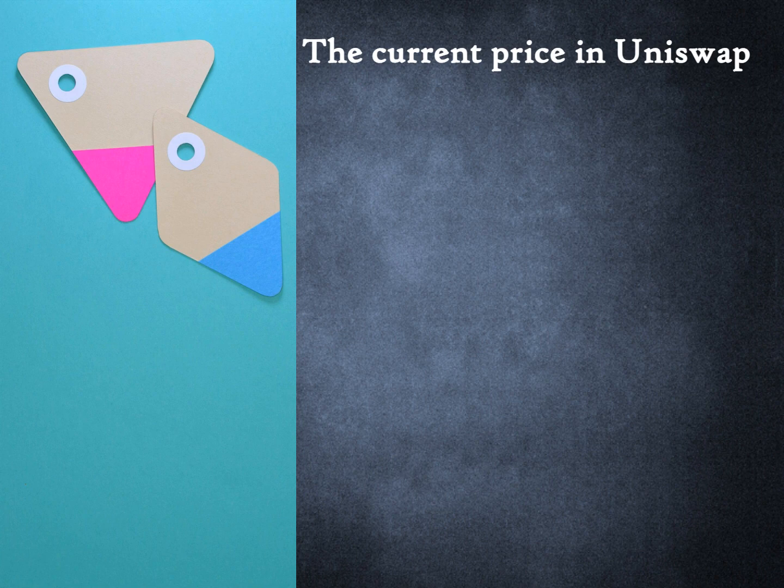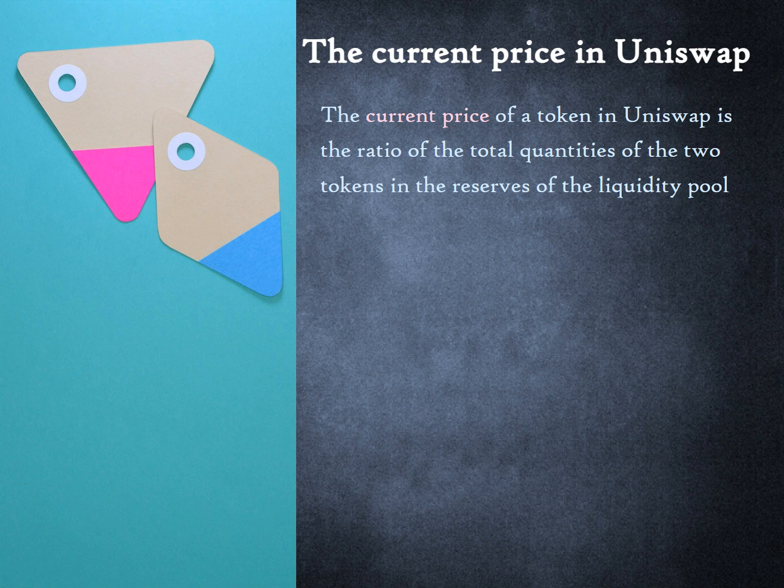We have said that liquidity providers must deposit tokens in ratio of the current relative price of the two tokens. But how does Uniswap know what the current relative price of the two tokens is outside Uniswap? The answer is that it does not. Uniswap does not look up prices in other markets. The current price of a token in Uniswap is simply the ratio of the total quantities of the two tokens in the reserves of the liquidity pool at any point of time.